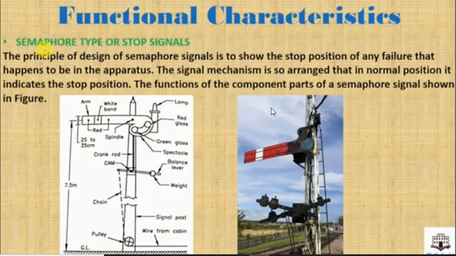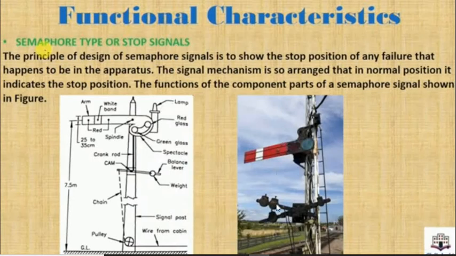Okay, it is usually at a 45-degree angle, but in special situations it is at the normal position. Usually it will show the normal position in special places or special occasions, for example when there is a track failure or a train is standing in front of another train. In those situations, this semaphore signal is usually at work.